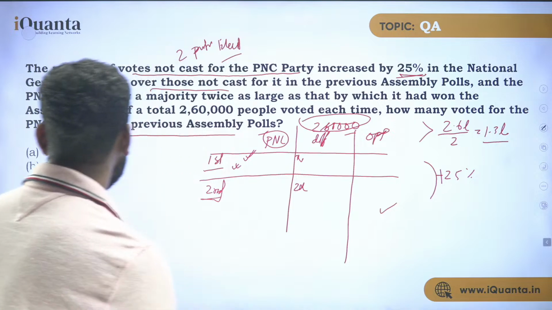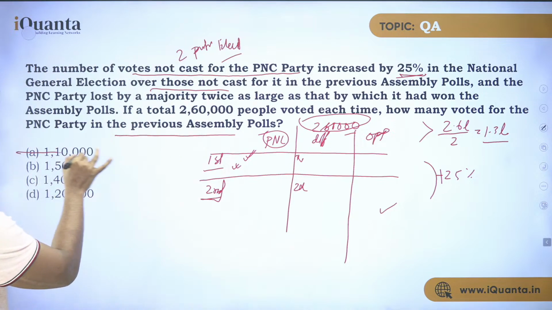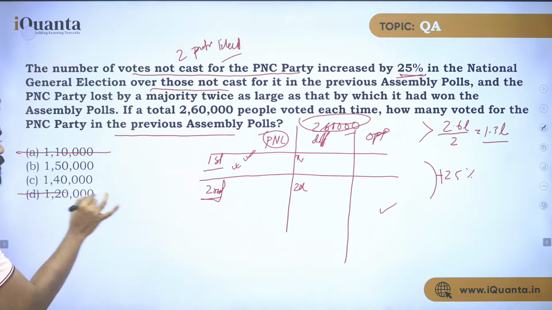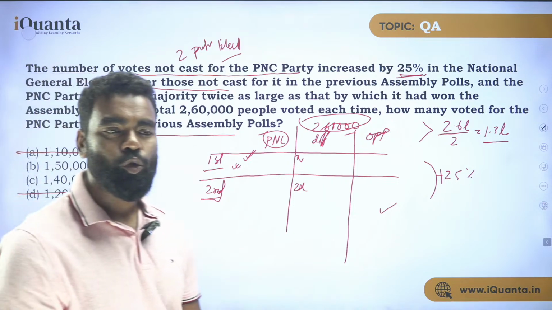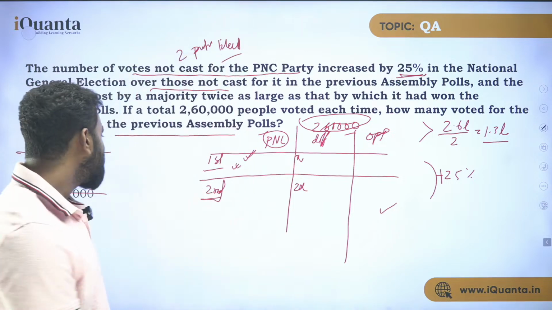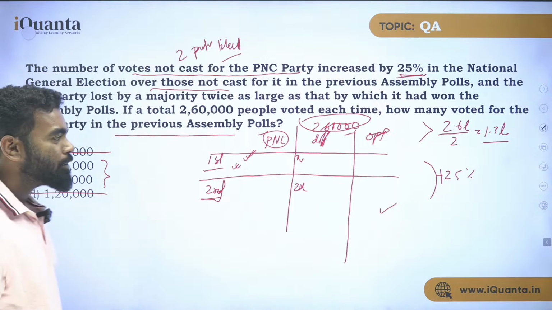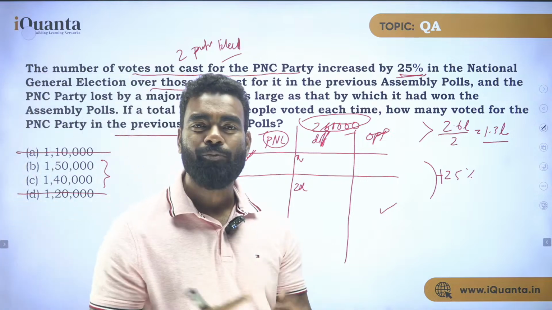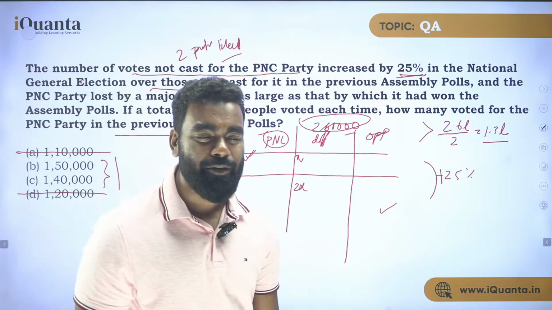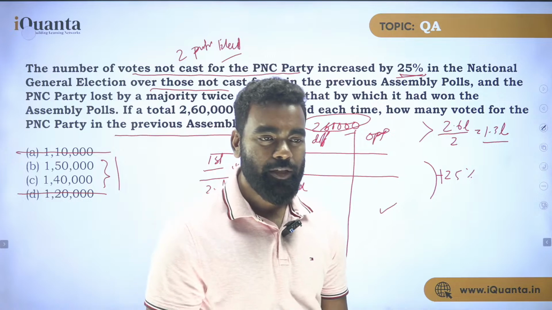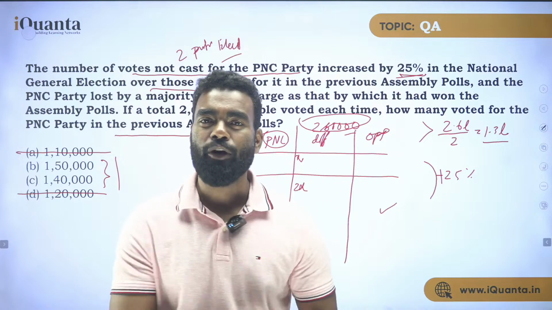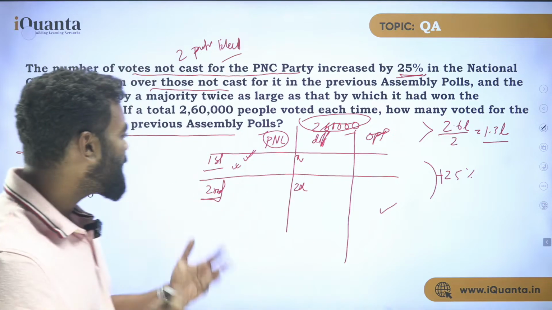Now think about the options. This 1,10,000 cannot be the answer because it is less than 1.3 lakhs. This 1.2 lakhs also cannot be the answer because it is also less than 1.3 lakhs. Am I clear? So your answer has to be between these two. Now think about it, this bigger question gets in a very smaller thing and we have only this option left. Now we can check this thing with the options also. Clear? So this is a question which is best suited by solving with options. Best suited.